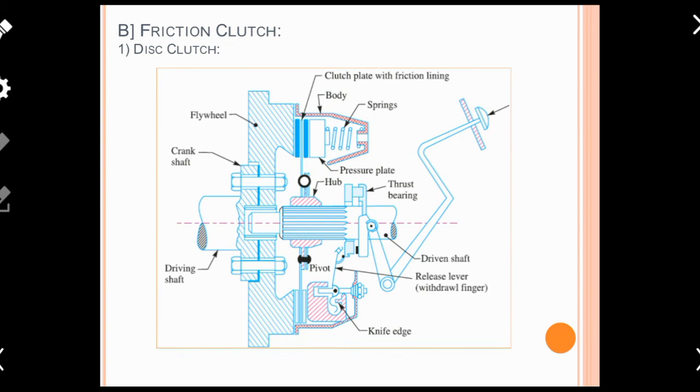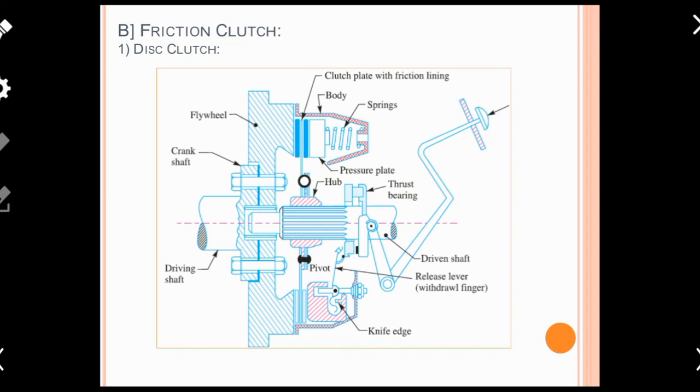So if the pressure plate is rotating, of course there will be rotation of the frictional clutch plate also, and if the clutch plate is rotated, of course the hub is also rotated. So the power is transmitted to the hub, which is already mounted on the spline of the driven shaft. So the driven shaft is also rotated.